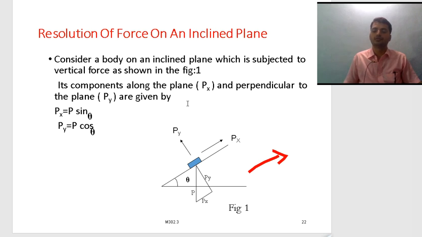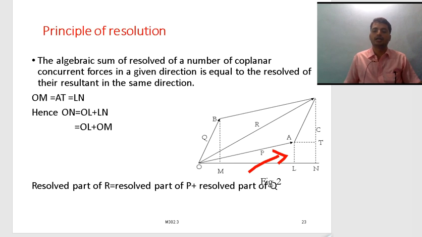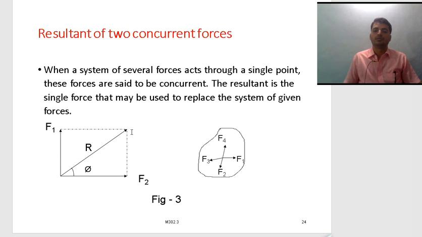We use this relation of forces. These are the resolution and resultant of two concurrent forces.